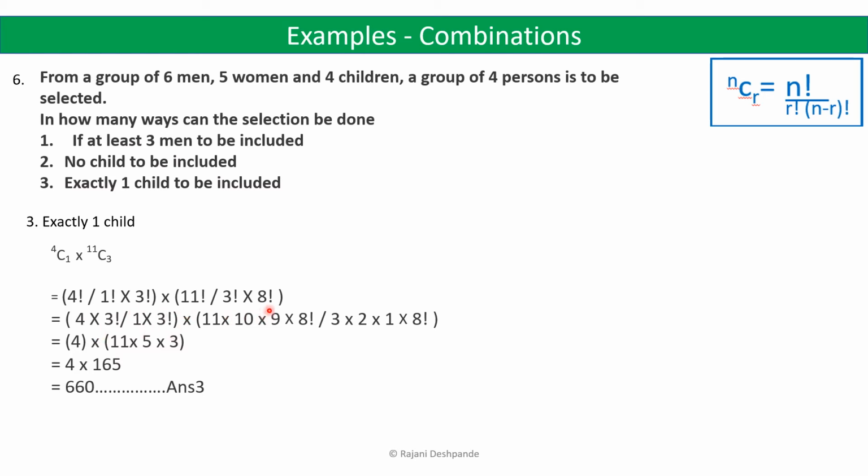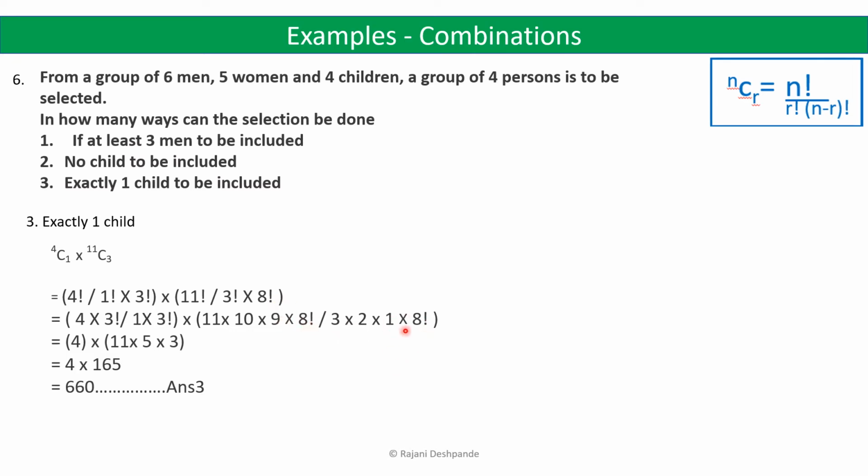Even this we have to expand till 8 factorial because we already have 8 factorial in the denominator, so we don't need to expand more, so we can cancel out those terms. So we will write 11 factorial as 11 into 10 into 9 into 8 factorial, and this 3 factorial is written as 3 into 2 into 1, and we will keep 8 factorial as it is.